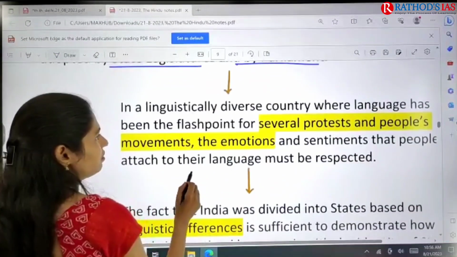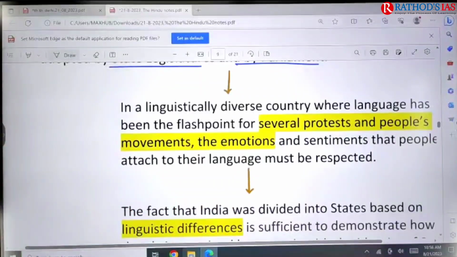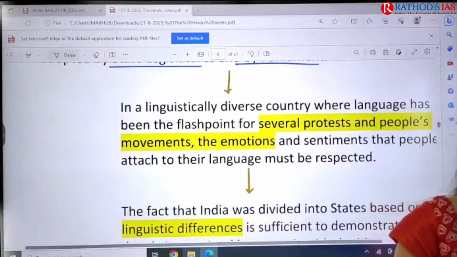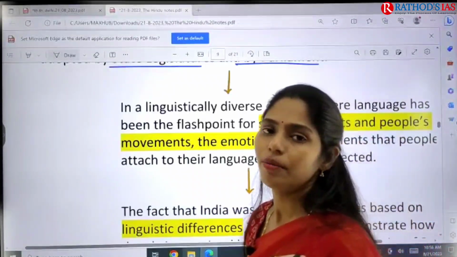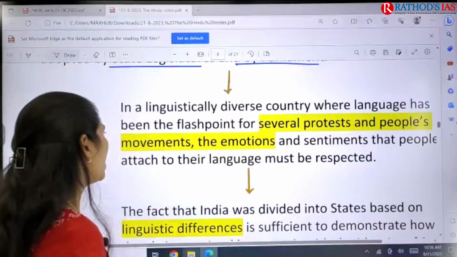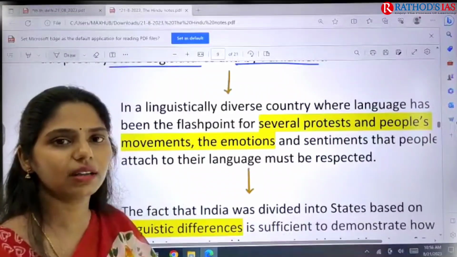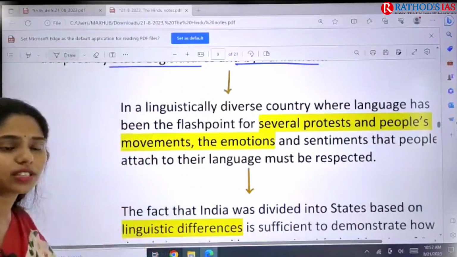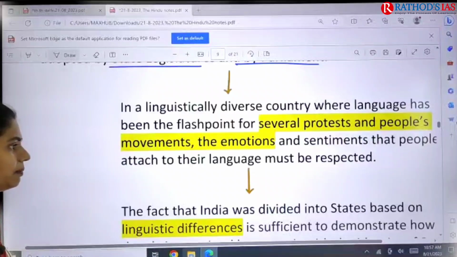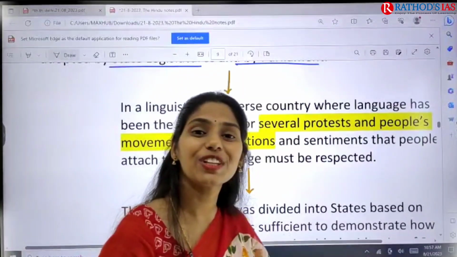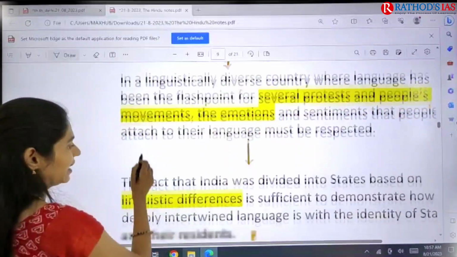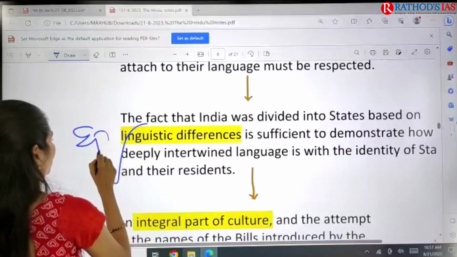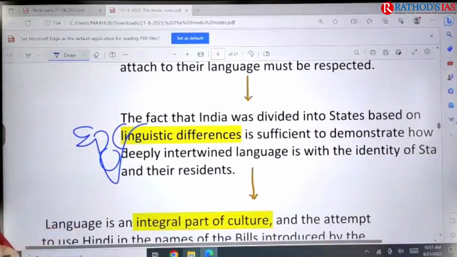If you see linguistically, language is one of the flashpoints. Because of language, we see protests happening a number of times. Language is a medium to express the feelings and emotions of the people, so it can be used as a sentiment of the people, and people become more attached based on language. Even in India, the reorganization of the states was based on language.